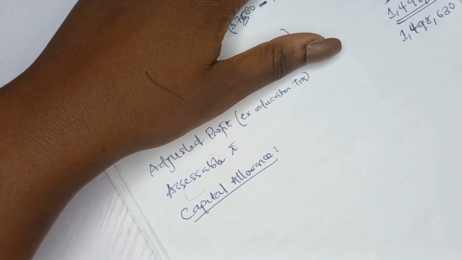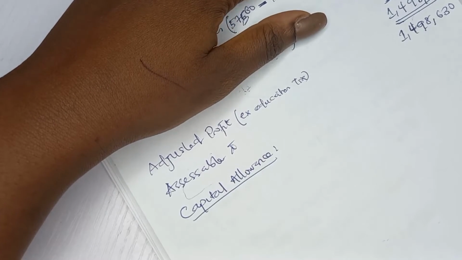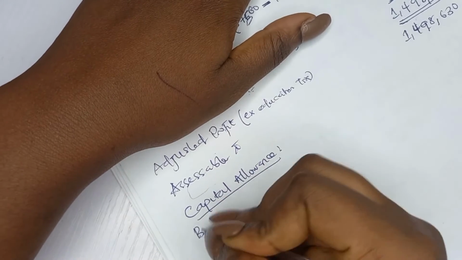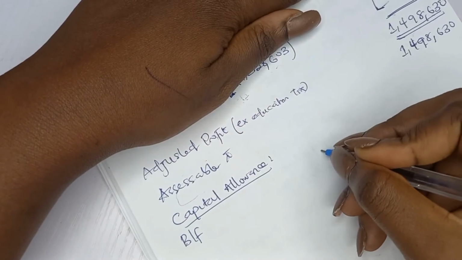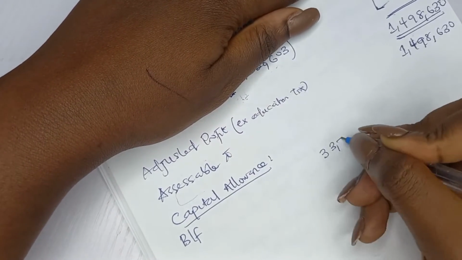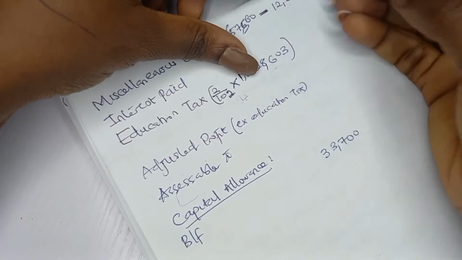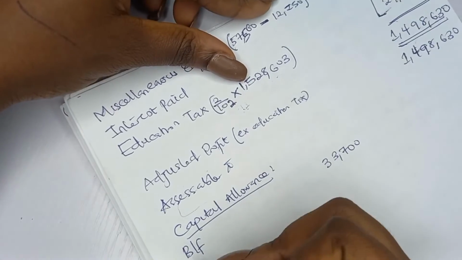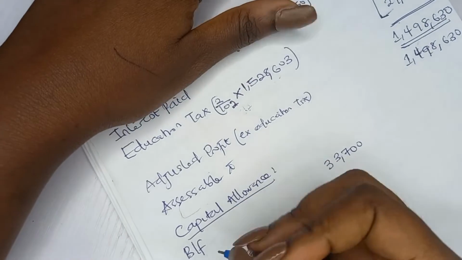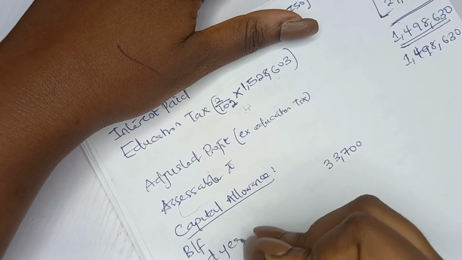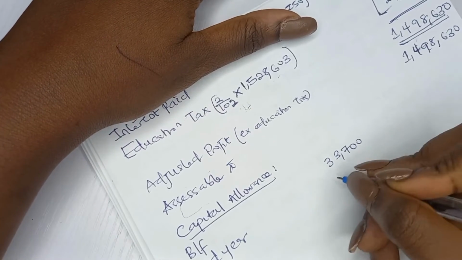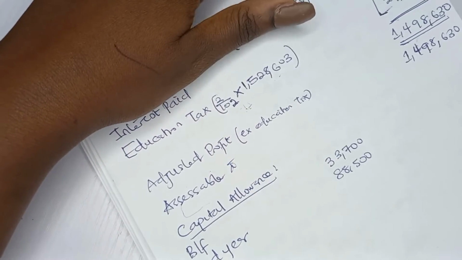Yes. In the question, they said the agreed capital allowance brought forward is 33,700,000. So brought forward, write it in full. We have 33,700. It is abbreviated. Then capital allowance for the year, write it in full. It is agreed at 88,500,000.